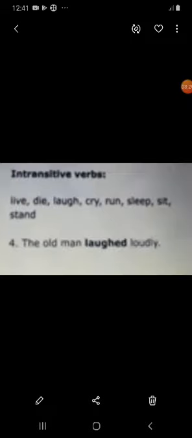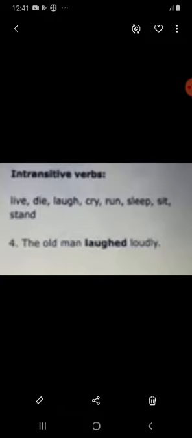For example, the old man laughed loudly. So, here, notice in that sentence, there is no object. We are saying the old man laughed, but then loudly is not a person or a thing receiving the action. That's just an adverb, and that gives us information about laugh.